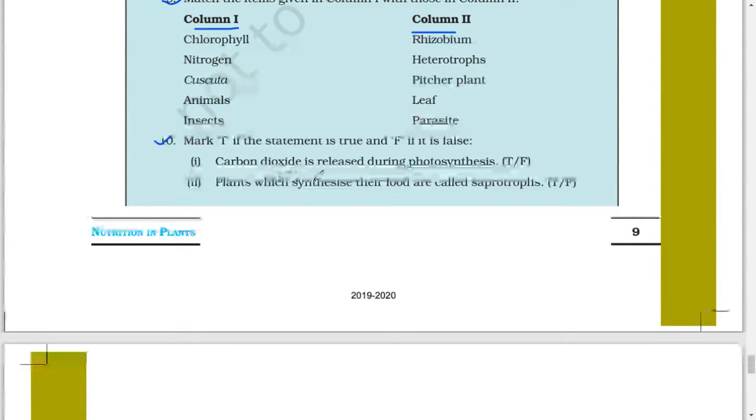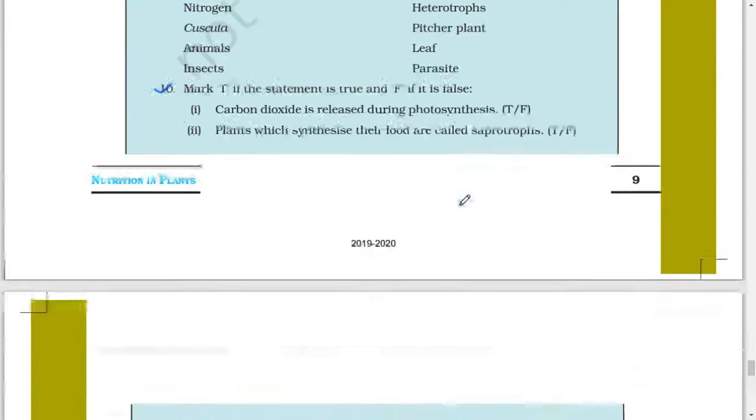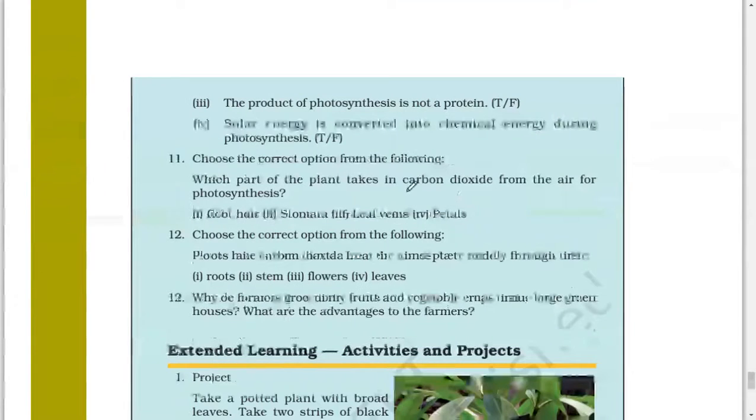10. Mark T if the statement is true and F if it is false. Carbon dioxide is released during photosynthesis. T or F. Plants which synthesize their food are called saprotrophs. T or F. The product of photosynthesis is not a protein. True or false? Solar energy is converted into chemical energy during photosynthesis.